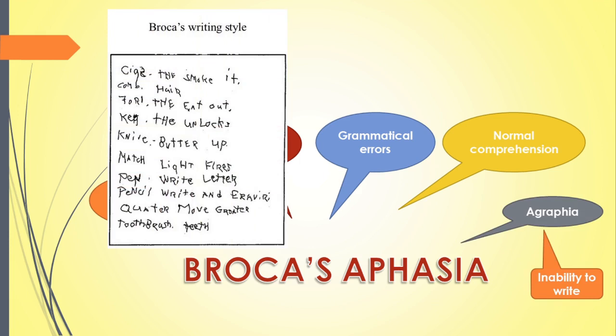Here look at the writing style of a Broca's aphasic patient. You can see the sentences are poorly articulated, there are grammatical errors and also the capital letters and lowercase letters are used together in the words. These are the symptoms of Broca's aphasia.